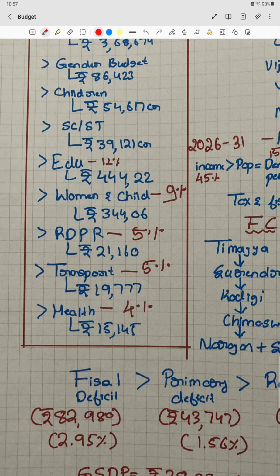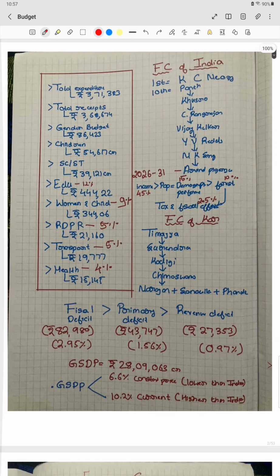RDPR, that is rural development, we have 21,000 crore, that forms around 5%, and women and child would form 9%, education 12%. RDPR 21,160 crore is there, no? That will be 5%. Then we have for the transport sector 19,777, that is 5%. Health is 15,145 crore, that is 4%.